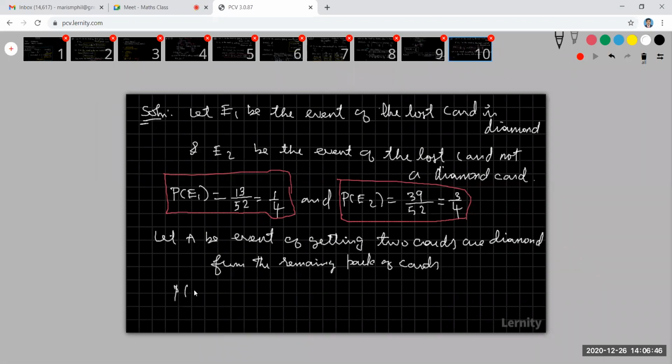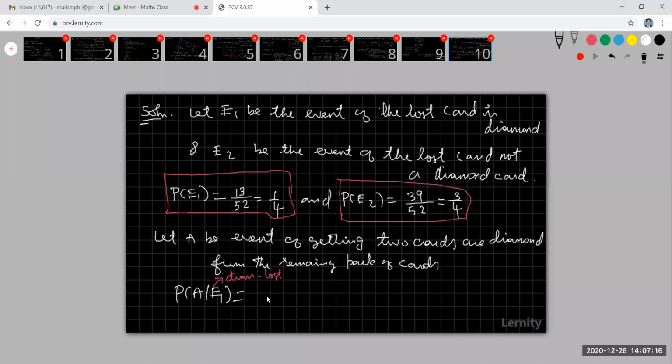Now look at that. What is my P of A given E1? What is my P of A given E2? Any one of you, please tell me the answer. A given E1. E1 means the last card is diamond card. So the last card is diamond means how many diamond cards are remaining? E1 means diamond card last.